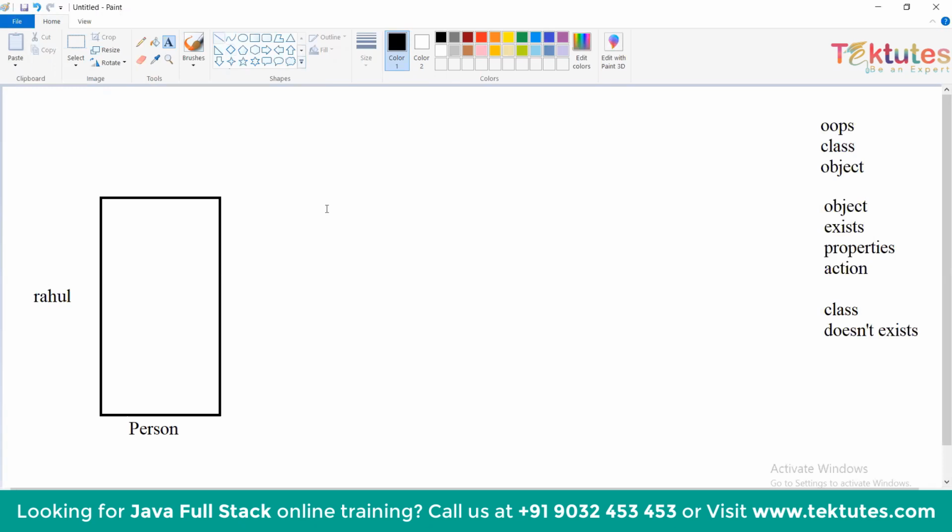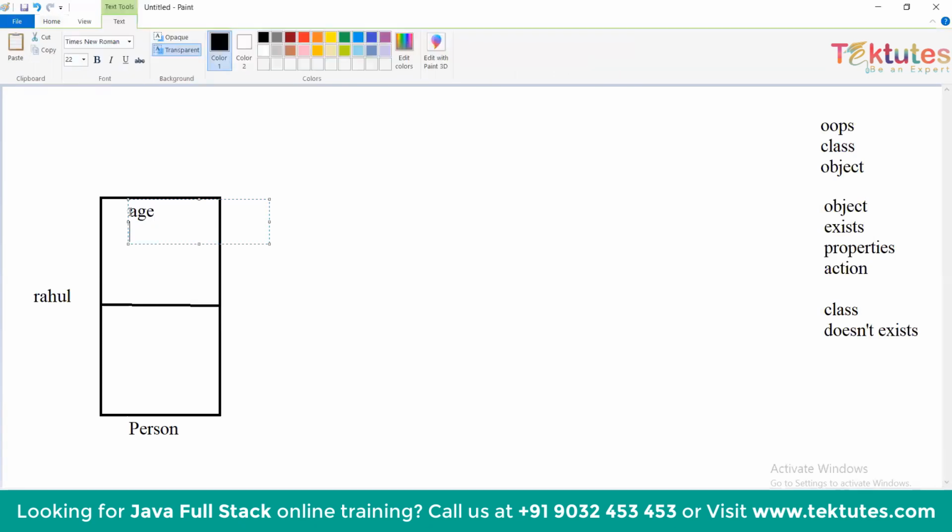What are the different properties of Rahul or person? Age, height, weight, color, name, all of these come under properties. What are the different actions? Eat, read, talk, walk, all of these come under actions.